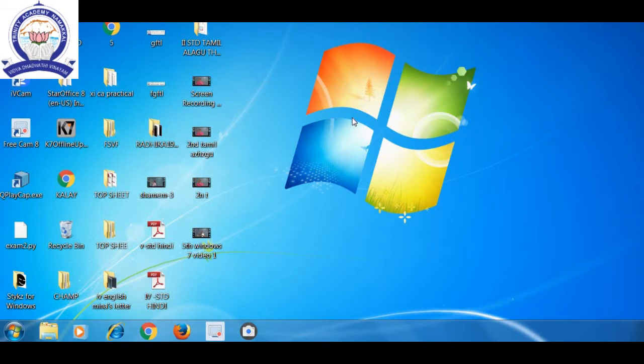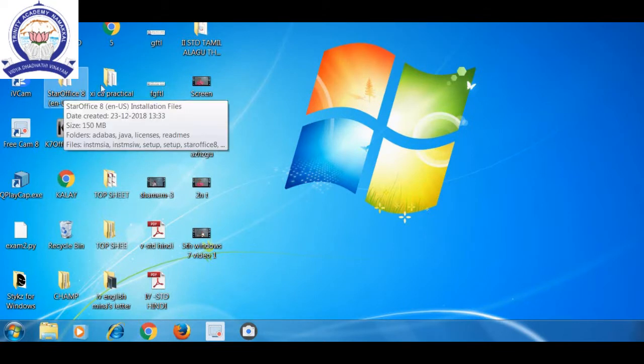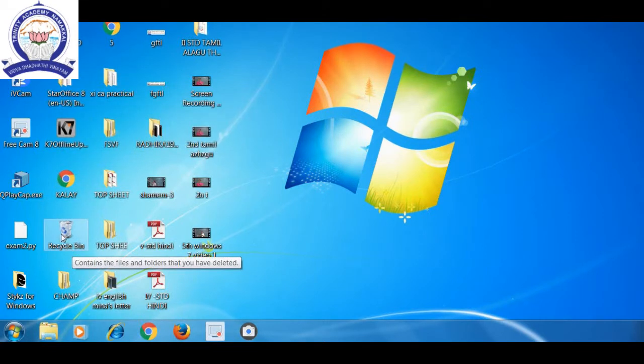See the next one. I told you these are the icons. Small images, small pictures are called an icon. See, this is the recycle bin icon. So many icons we can see on the desktop.